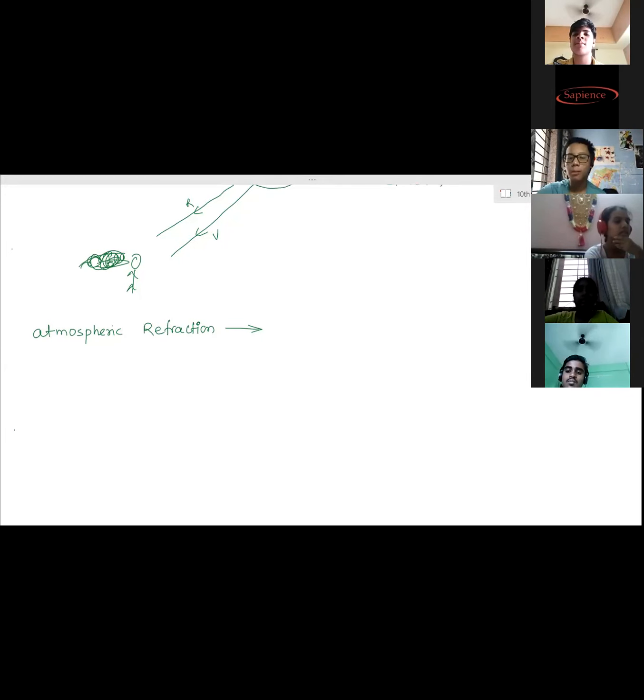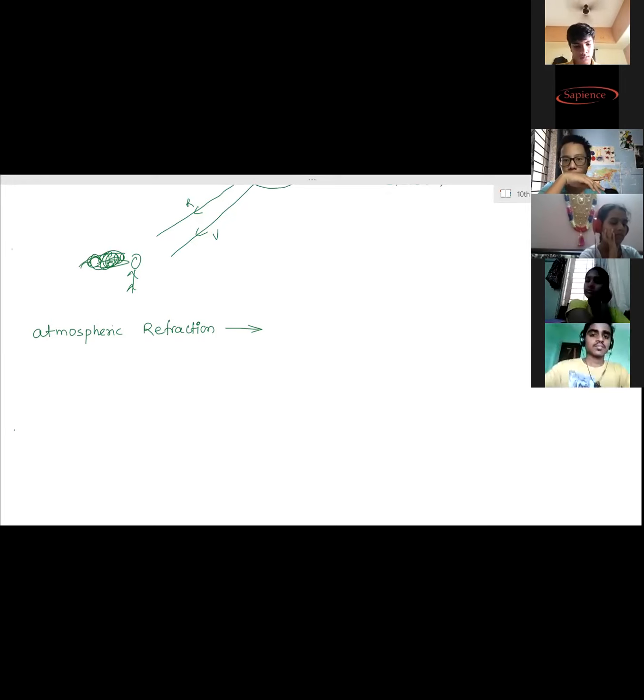Yeah. Ma'am, it's atmospheric refraction, or refraction caused by the atmosphere, like different layers of the atmosphere, resulting in the blue sky. I'm asking about the position of stars. It's not exactly the correct position, slightly towards the... except the pole star. The pole star is directly perpendicular to the atmosphere. Except the pole star, all the stars have a bit of, what's the term? You have not learned this chapter.